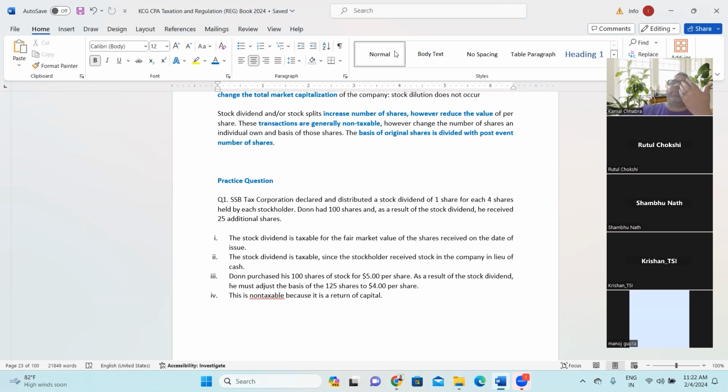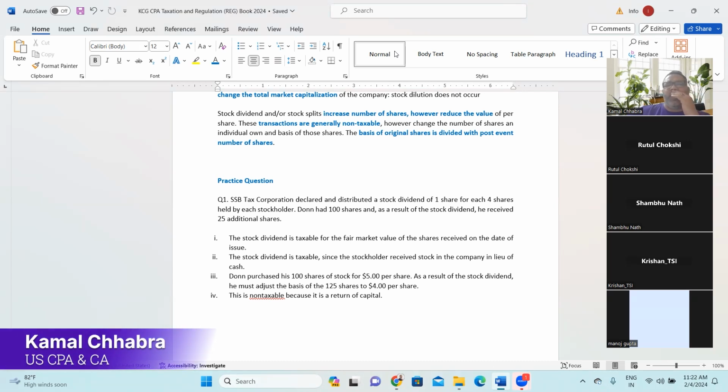On the other side, the market value of the share will be $100,000 divided by 11. That will also become around $9,000 per share. So for him or her, it is almost tax neutral, both from the market capitalization point of view as well as the cost point of view.